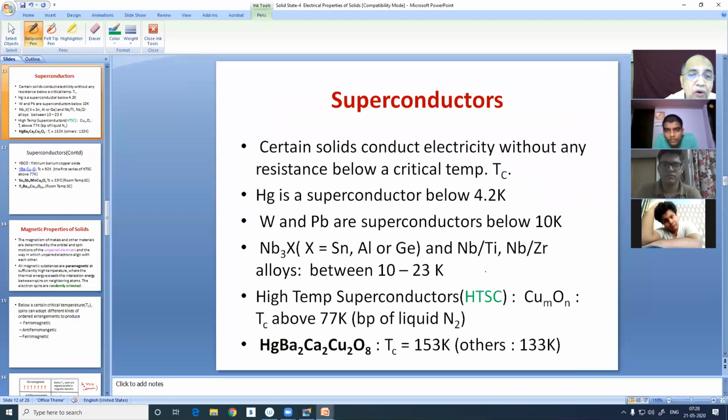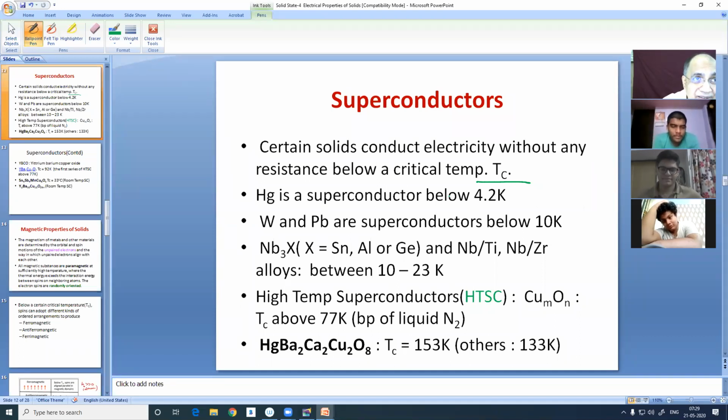Now we talk about superconductors. Still we are left with something about the electrical properties of solids. Now you already know that for all solids there is a critical temperature Tc. But don't confuse this with the critical temperature in the gaseous state. That is different. That is for liquefaction. This is something in the solid state, that every solid has a particular critical temperature below which there will be no resistance. So it will be a superconductor.